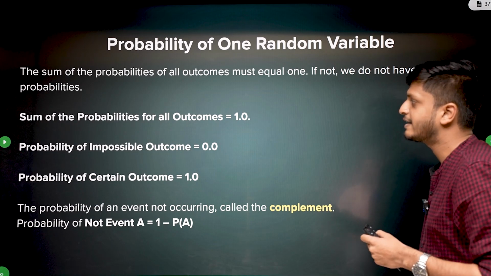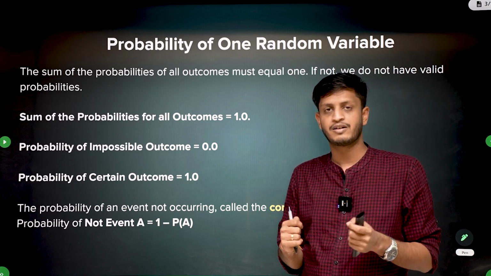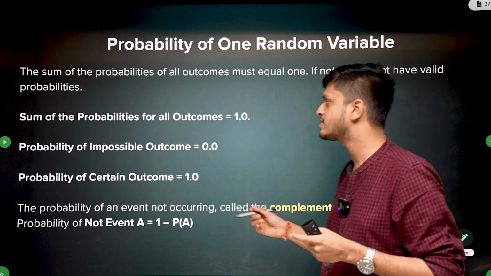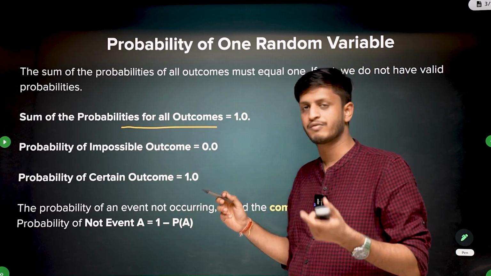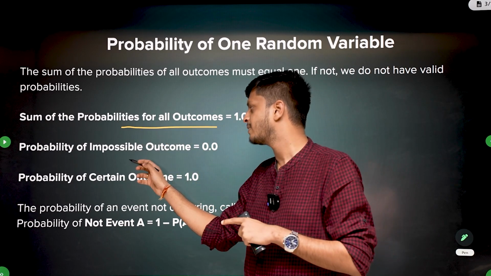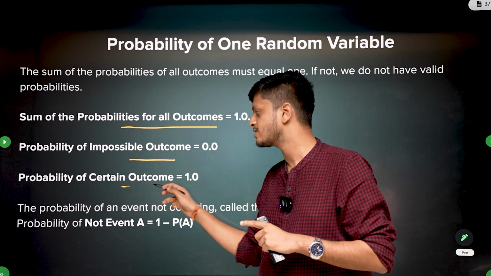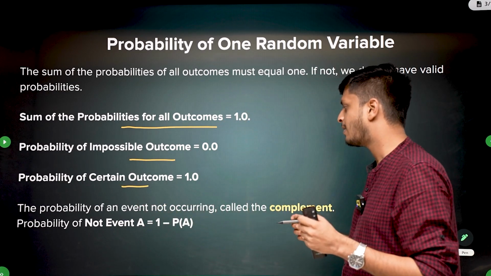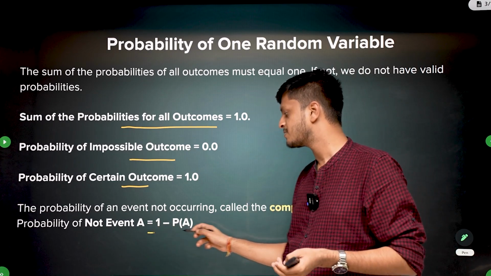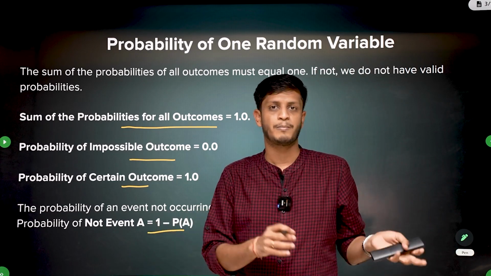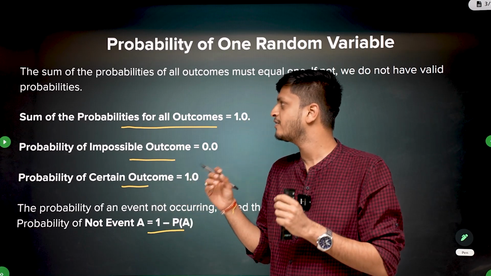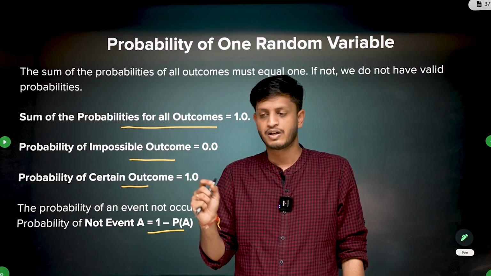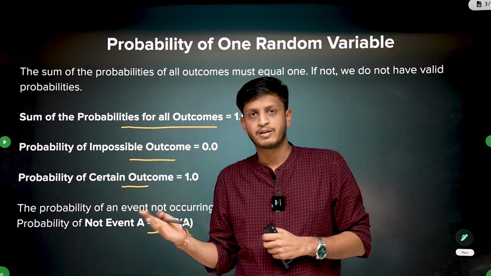And there are certain axioms for the probability of one random variable, or a single event. The sum of probabilities of all possible outcomes is always 1, and the probability of an impossible outcome is 0. The probability of a certain outcome, which is guaranteed to happen, is 1. And the probability of an event not happening is 1 minus the probability of it happening, which is also called the complement of an event. These things we have seen in the past few lectures, and they are related to a single event, or a single random variable.